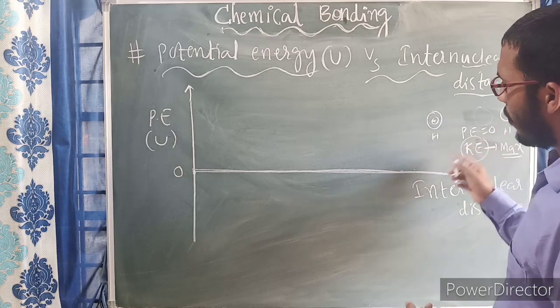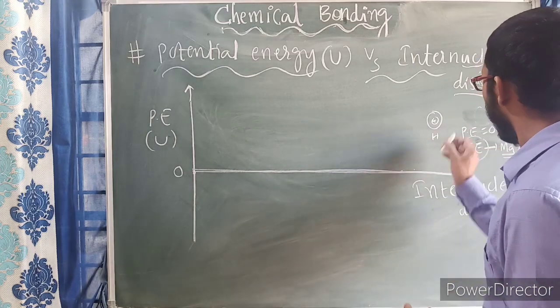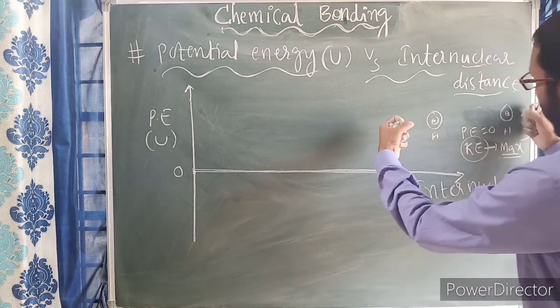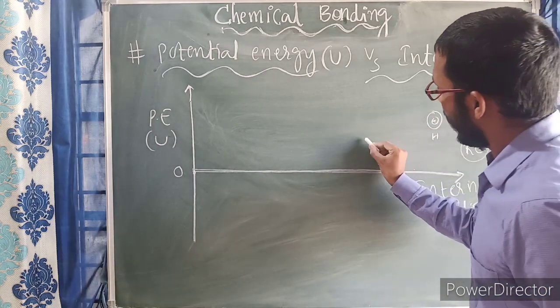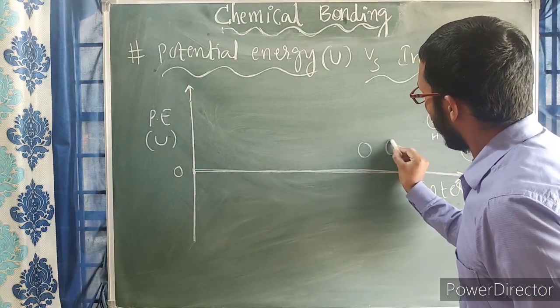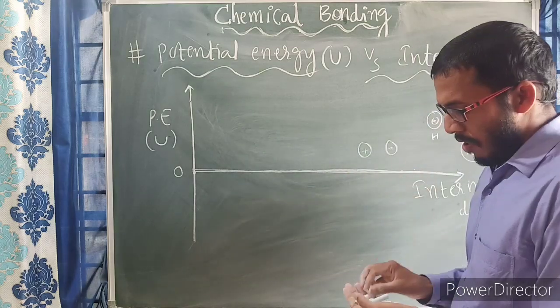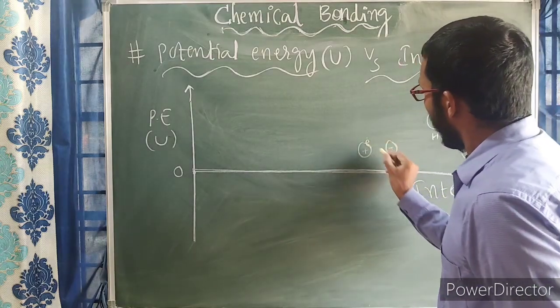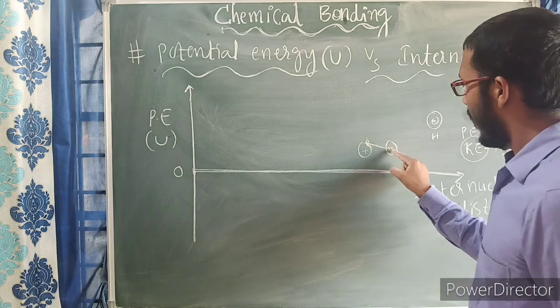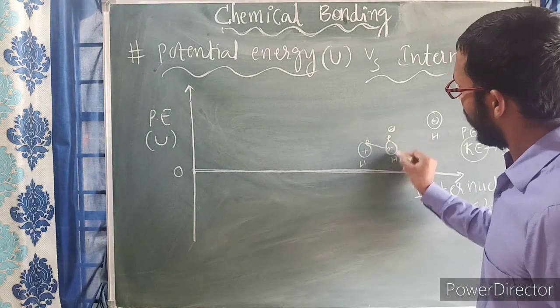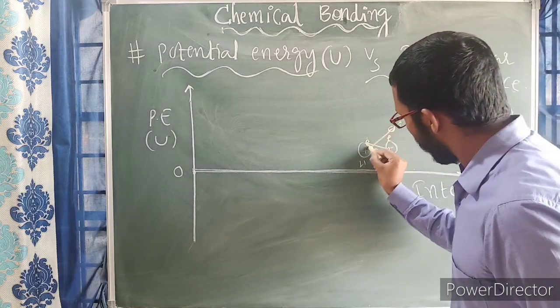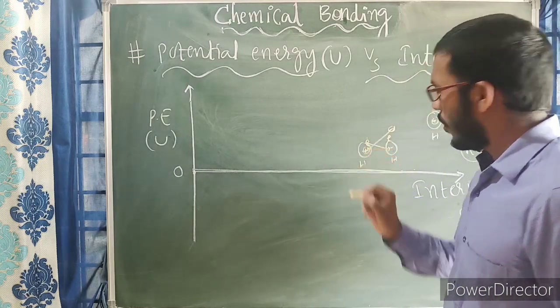At a certain particular point of time, what happens? These two atoms approach close to each other like this. This valence electron is attracted by this other hydrogen atom nucleus, and this hydrogen atom valence electron is attracted by this hydrogen atom nucleus.